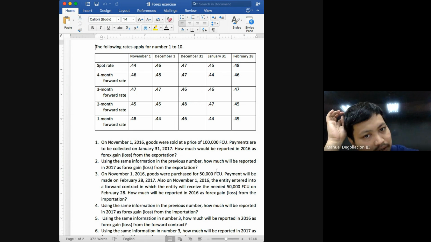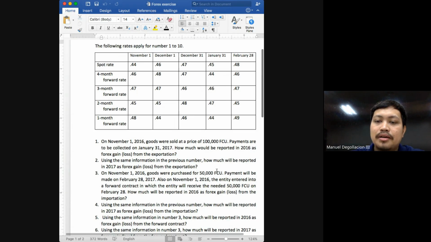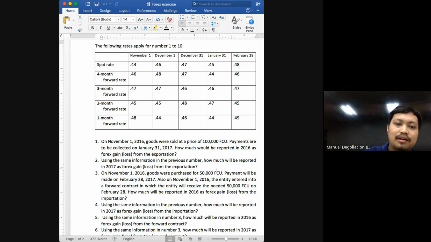And the amount of loss here will be the amount of increase in your liability. From 22,000, it will now be 23,500. So you will have a loss of 1,500. How did we get 1,500? By comparing the original amount of accounts payable to the adjusted balance on December 31, which was 22,000 on November 1 and 23,500 on December 31.